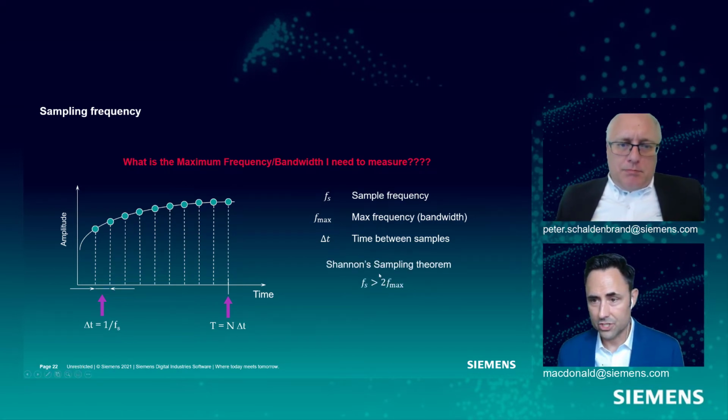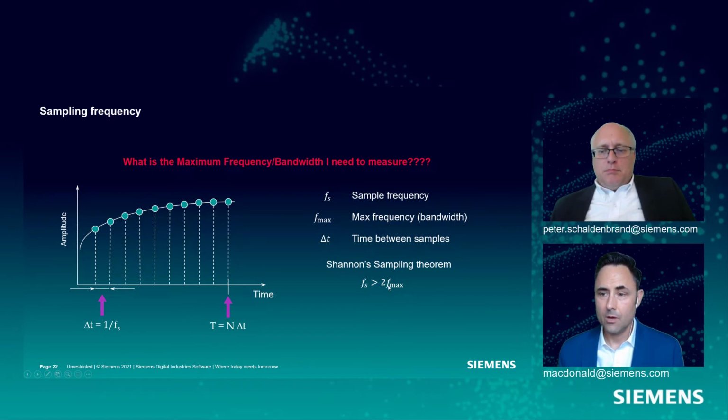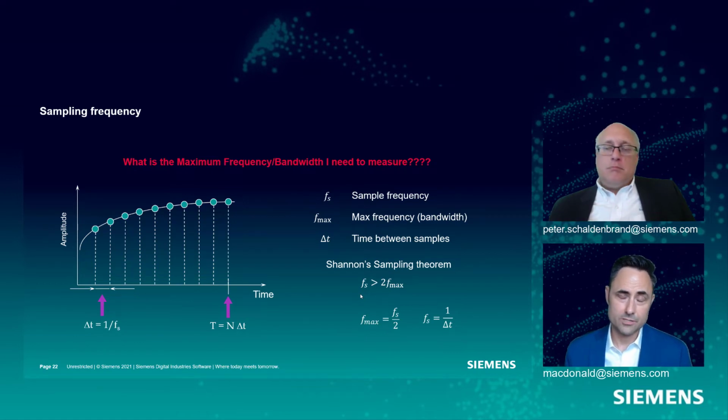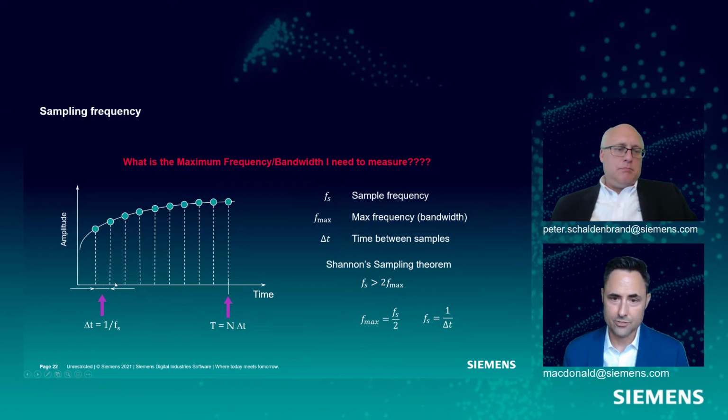Based on this Shannon sampling theorem, I take this Fmax, or the maximum frequency of interest, and I need to at least double it. And that will be my sampling frequency. This is to help us understand the data that we're going to get out is not going to be aliased. It's going to help us solve this aliasing problem that we talked about in the first half. So our Fmax is going to be our sample frequency divided by 2. That sample frequency is going to set this delta t, how much time the analyzer is going to wait between taking these samples in the time domain.